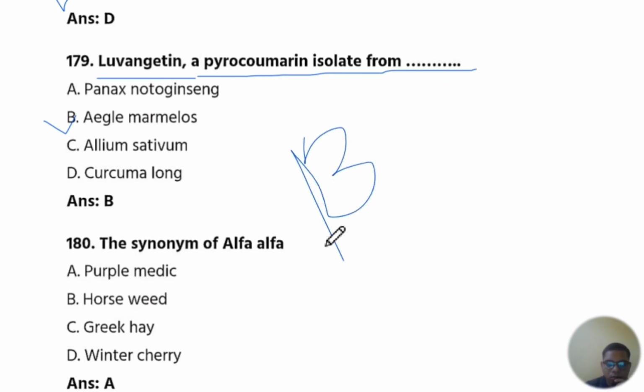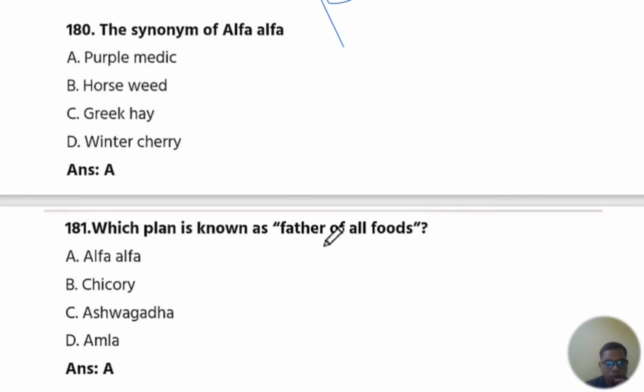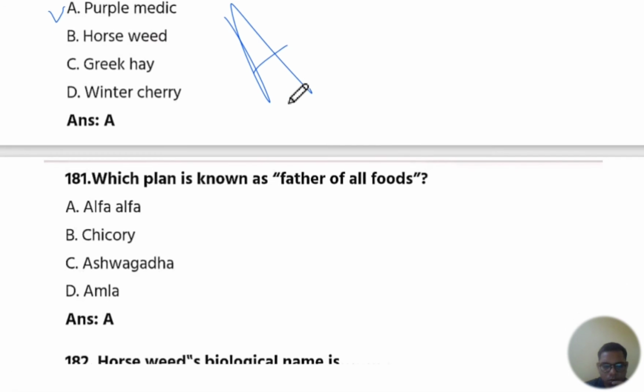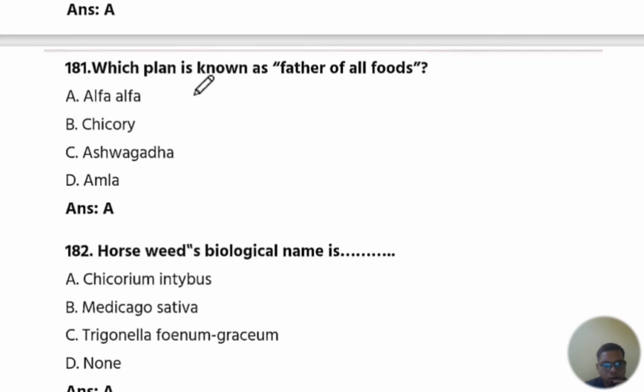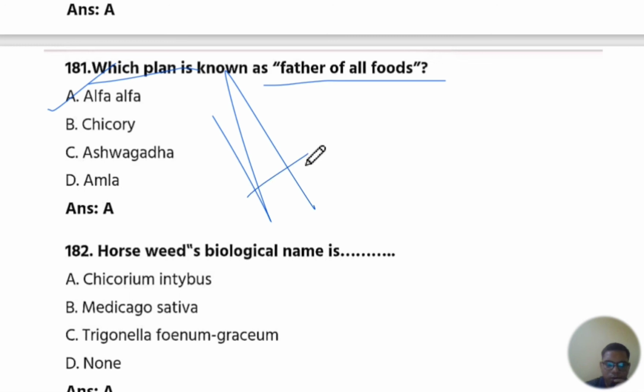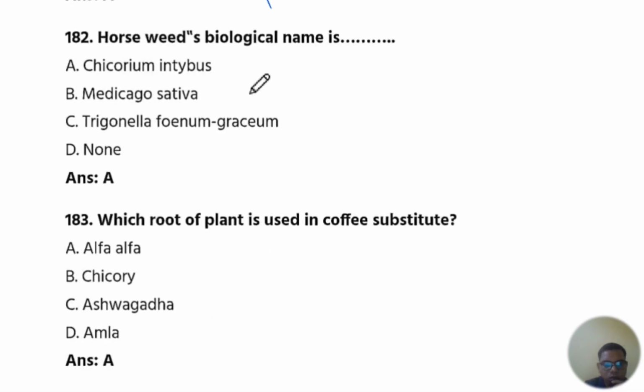Okay. The next question number is 180 question number. The synonyms of alfalfa, purple medic. The answer is A, purple medic. Okay. Next is 181 question number. Which plant is known as father of all foods? The answer is A, alfalfa. Okay. Next is 182 question number. Horseweed's biological name of. The answer is A, Cichorium intybus. The answer is A.